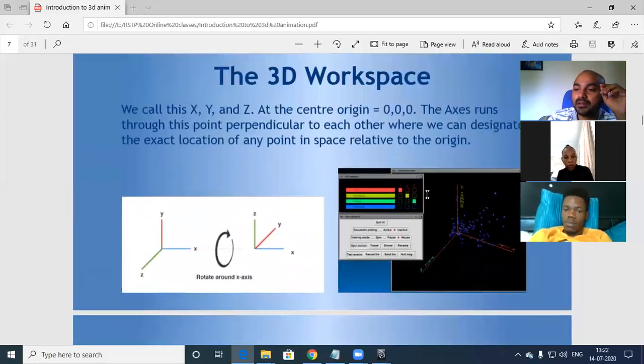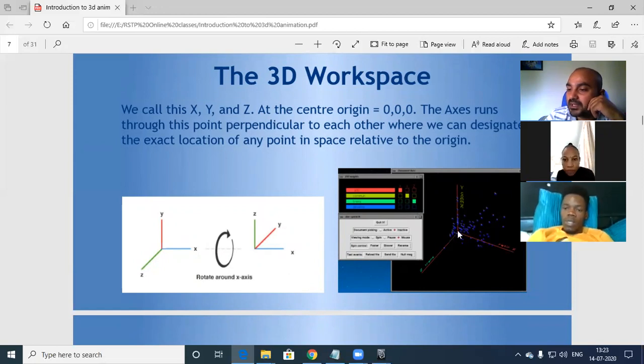Now again, the 3D workspace, as I already explained, is over here. You have x-axis, y-axis and z-axis. The center origin is very, very important. Can you see this area? Can you see my cursor moving?